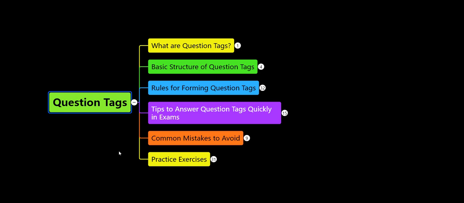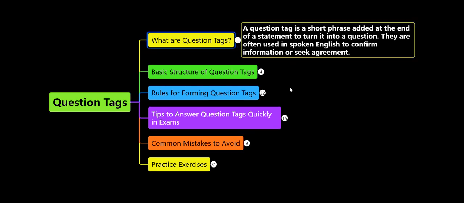So what are question tags? See here, question tags are short phrases added at the end of a statement to turn it into a question. So if a statement is there and we need to turn it into a question, definitely we will use this question tag form.